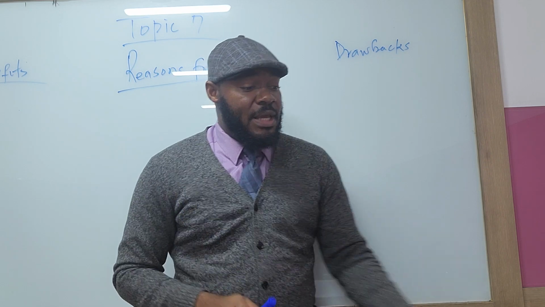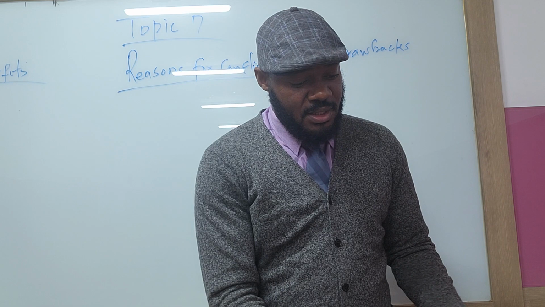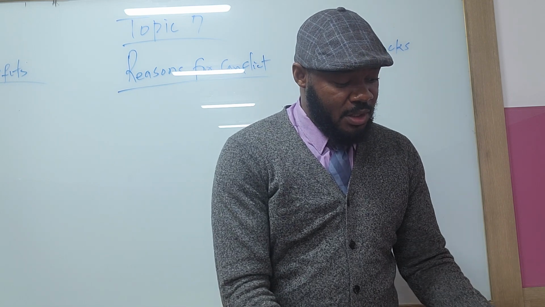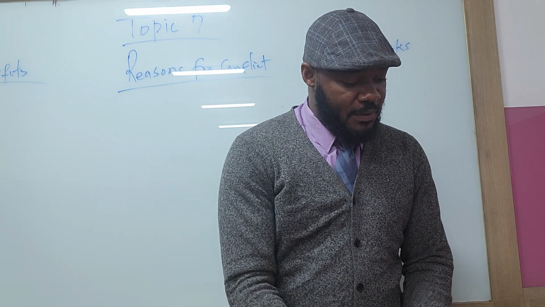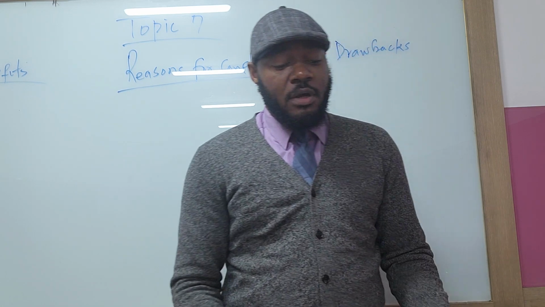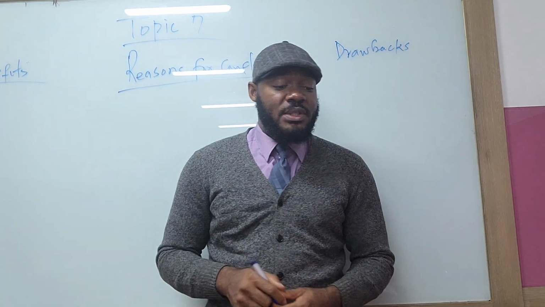And then remember, in our previous lesson, actually in unit 5, we talked about conflict. What did we say conflict was?